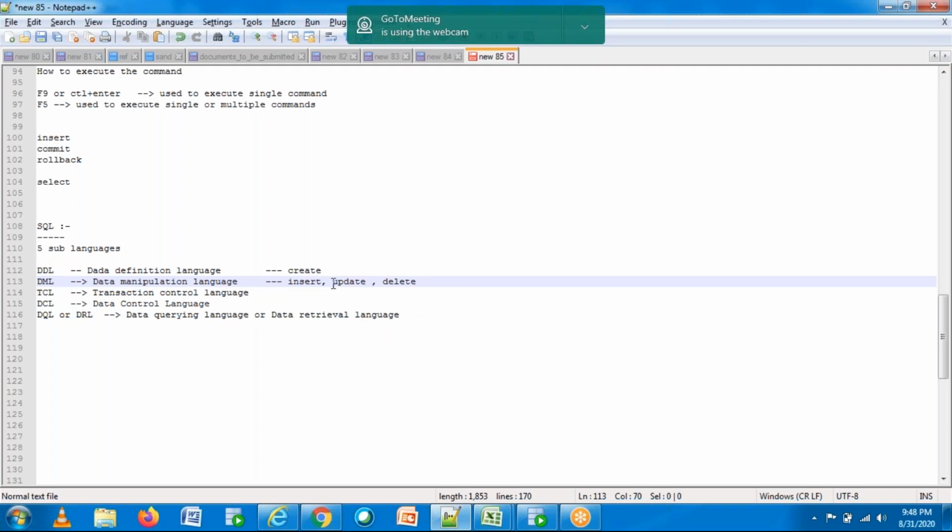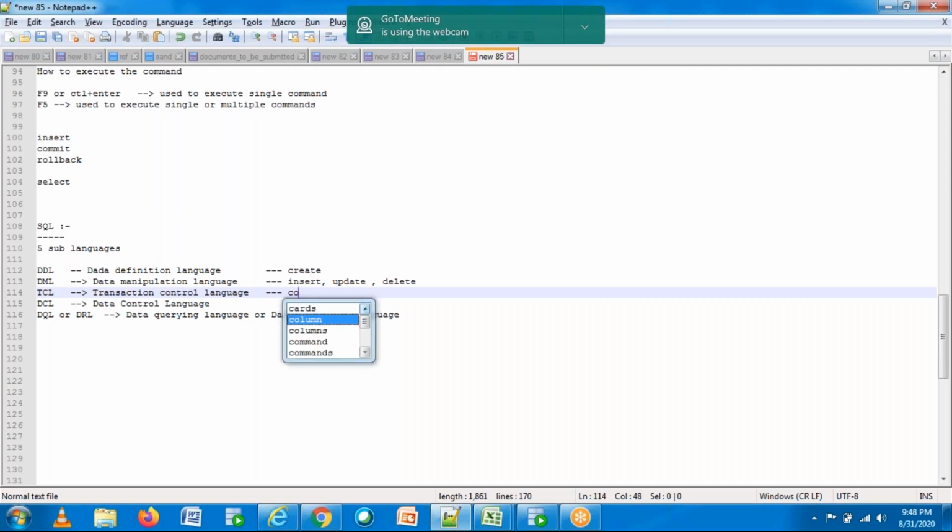We'll see these later, but for the time being I'm just explaining what is meant by DDL, DML. What is transaction control language? You have seen commit and rollback, right? Commit and rollback come under transaction control language.